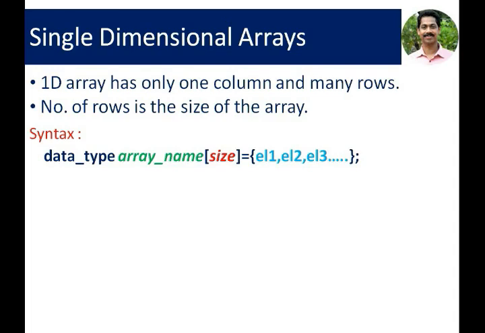Size means the number of elements we desire to store inside that array. Then if we want to initialize the values during array declaration, we can mention these values like this: equal to, then curly bracket, then elements listed separated with commas, then finally put a semicolon. This syntax can be used to initialize the values into an array.